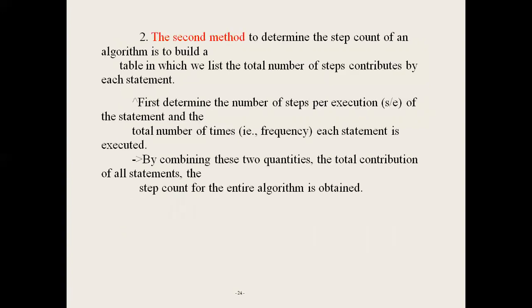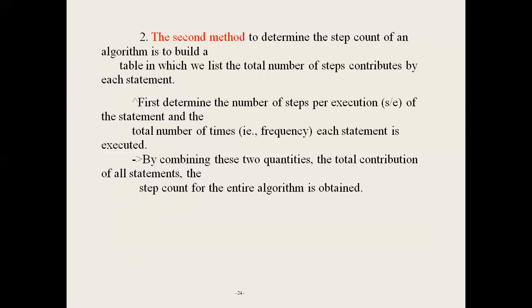Next, the second method to step count of an algorithm is to build a table which lists the total number of steps contributed by each statement. For each statement, first determine the number of steps for execution. Next, the total number of times each statement is executed is called frequency. By combining these two quantities, the contribution of all the statements, the step count of the entire program, can be obtained.